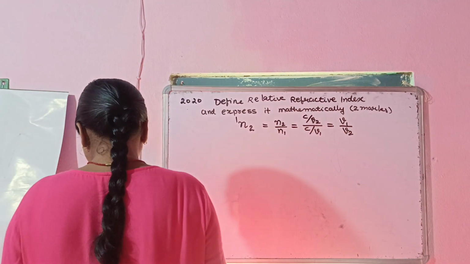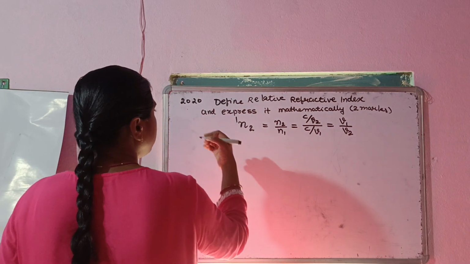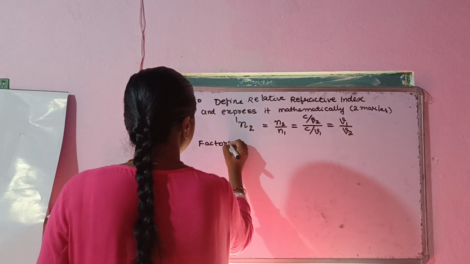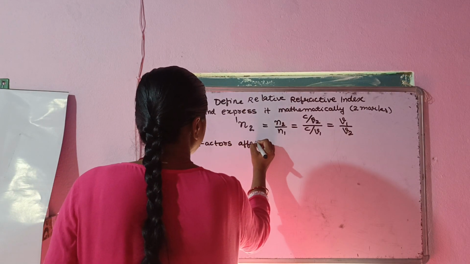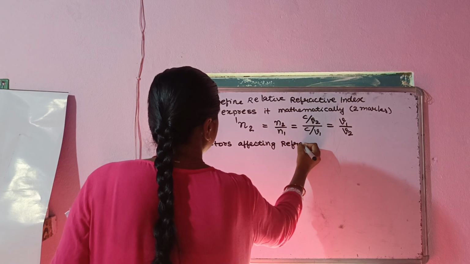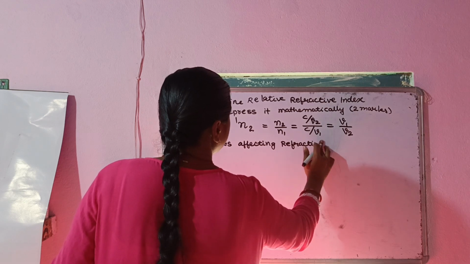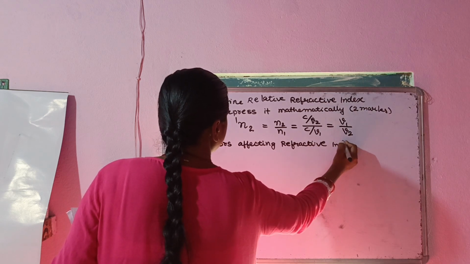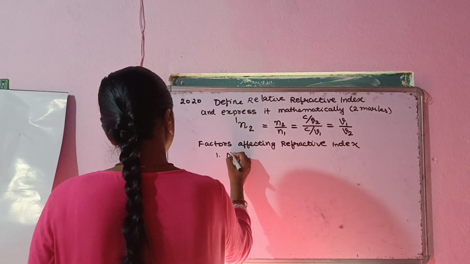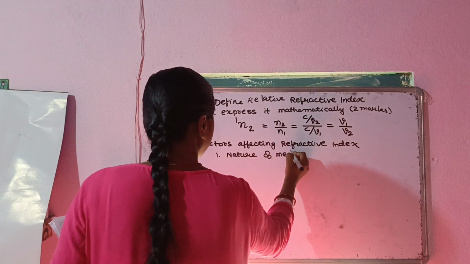Now we come to the things which affect the refractive index. Factors affecting refractive index. There are 4 factors which affect the refractive index. First is the nature of the medium, whether your medium is rare or dense.